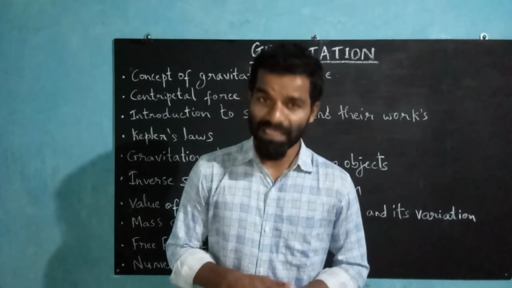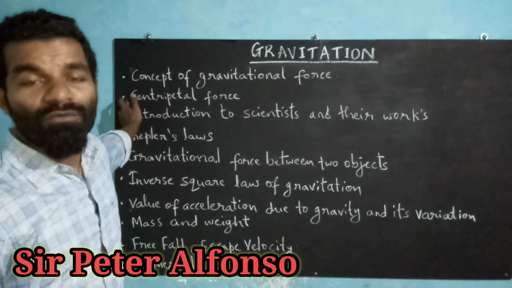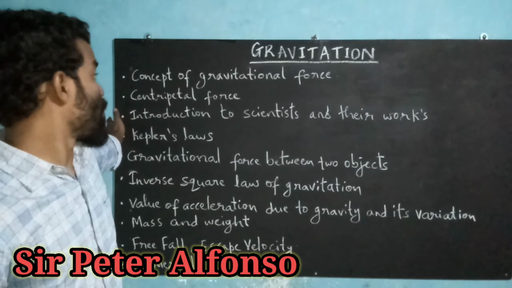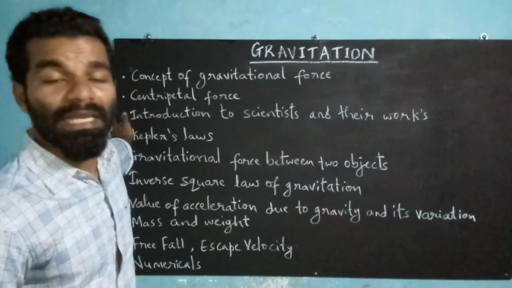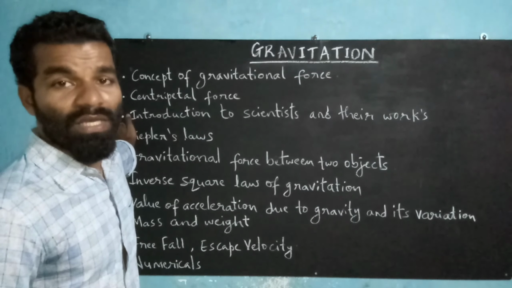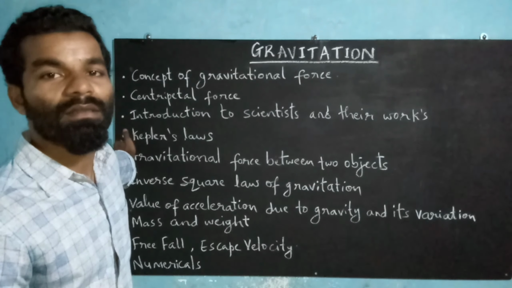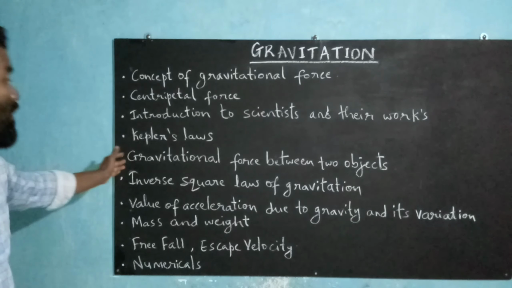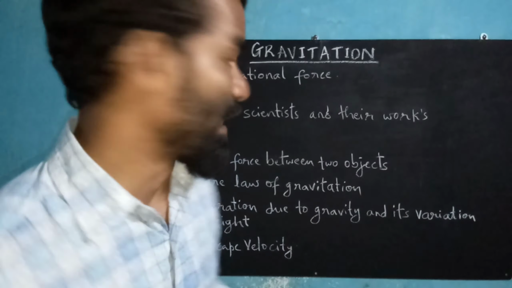We'll learn about what is gravitation, and then we'll learn about centripetal force related to circular motion. Then we'll have a small introduction to different scientists like Tycho Brahe, Galileo, Sir Isaac Newton, and then Johannes Kepler and their works. And then we'll have three important laws of Johannes Kepler, the three important Kepler's laws. Then we'll discuss the gravitational force between any two objects.